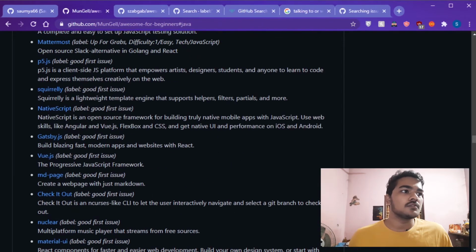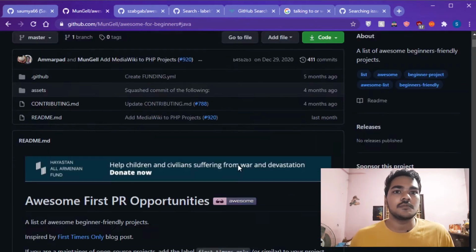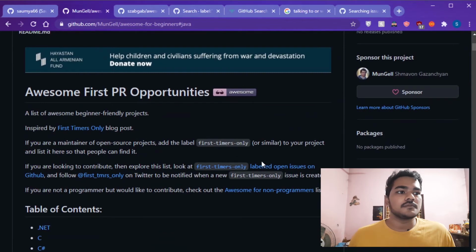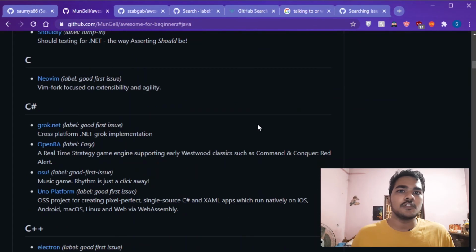And yes, the sites are over. Now I'll show you a repository by Moongil. I hope I pronounced that right. This is also a great website for beginners to get started, because they have divided all the good projects. Here you will not find all the random projects. They have some reputed projects according to the language.